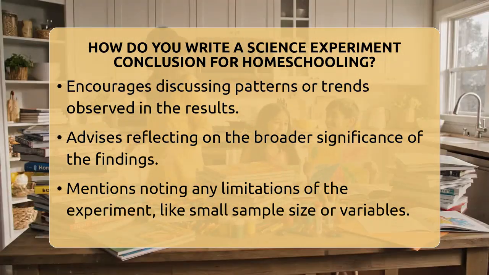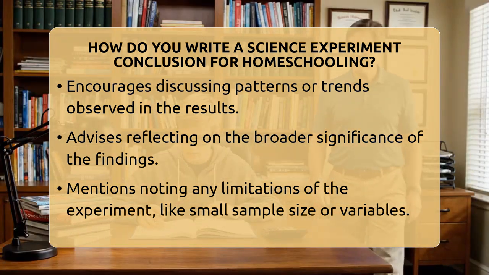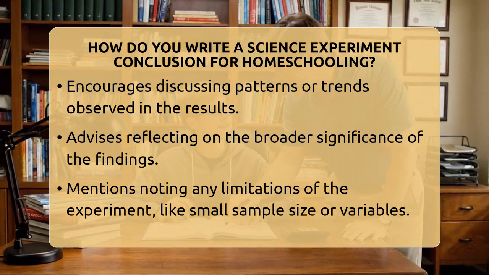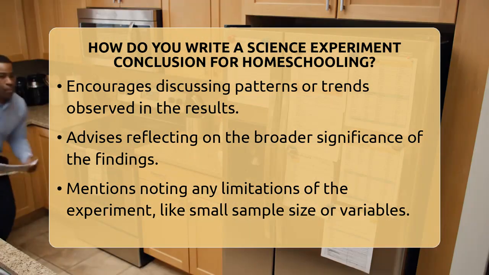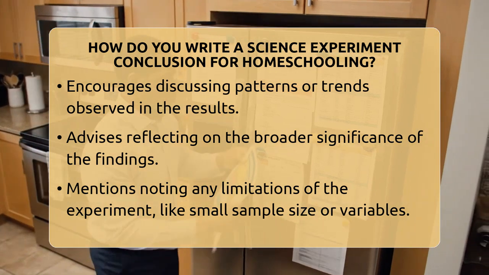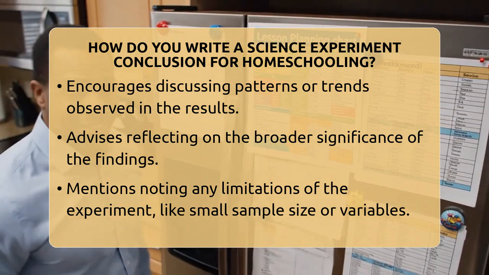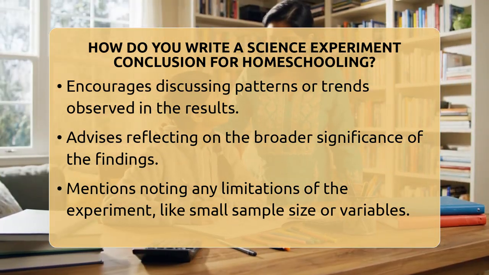Then, analyze whether the data supports or contradicts your initial hypothesis. If your hypothesis was that a particular soil type would produce the best plant growth, explain whether the results confirmed this or if they suggested otherwise. Discuss any patterns or trends observed in the data and what they imply about the scientific question you posed.